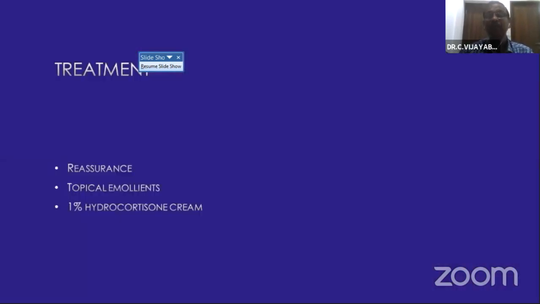So here the main thing is reassurance. Just reassure the parents, because parents are worried whenever there is a hypopigmented patch anywhere in the body, as they are worried about Hansen's and also vitiligo. Here you give reassurance, and topical emollients like liquid paraffin can be more than sufficient. When the patch is slightly red in color, you can use 1% hydrocortisone cream twice daily for 2 to 4 weeks, and most of the time, by 2 to 4 weeks, all this will disappear.